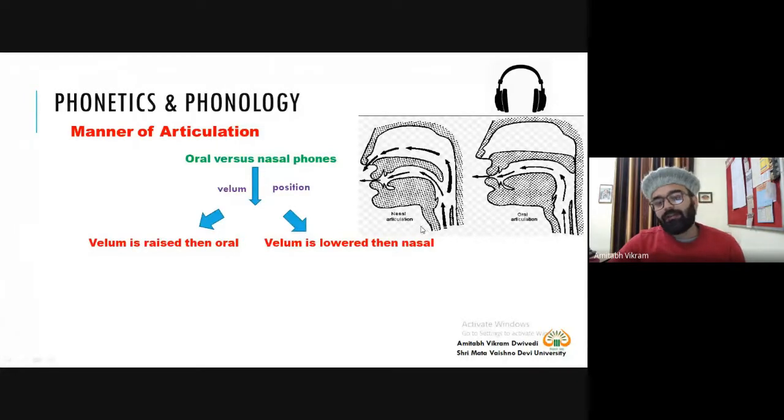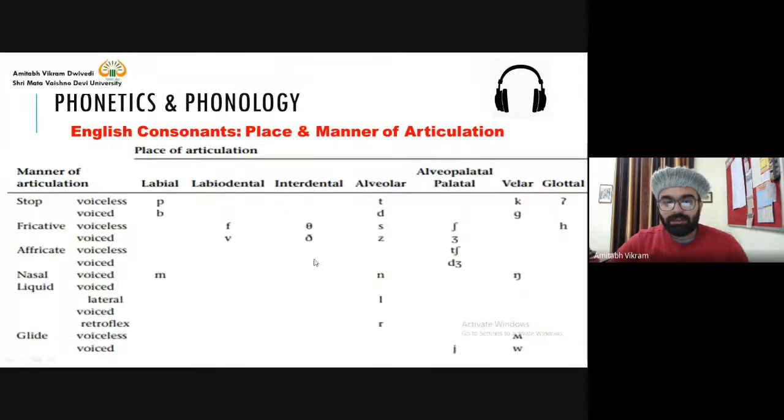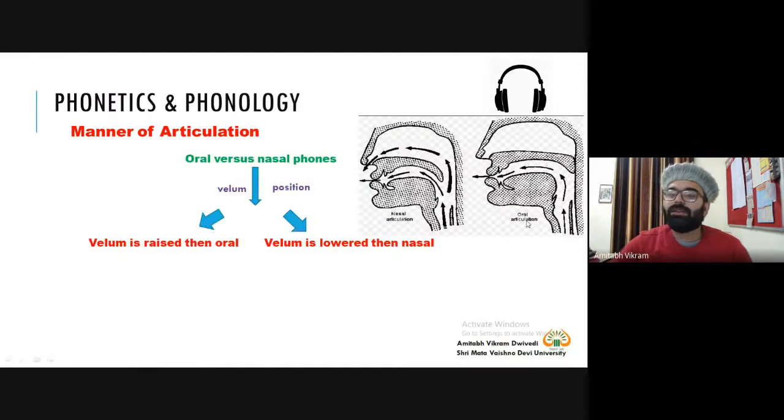So when can you have nasal articulation and when can you have oral articulation? All the sounds except these three, ma, na, and nga, are oral. So only for three sounds you have nasal articulation. That means for ma, na, and nga, the air flows from the mouth as well as from the nose. So it's very simple again. And why is it so? You have a reason for that, and this reason is also a valid reason.